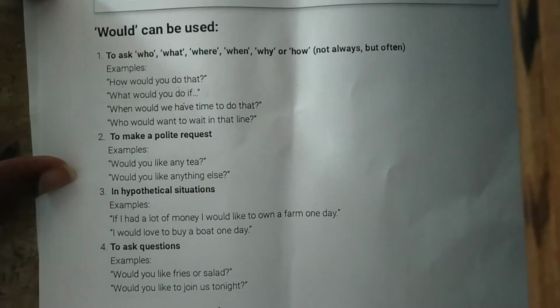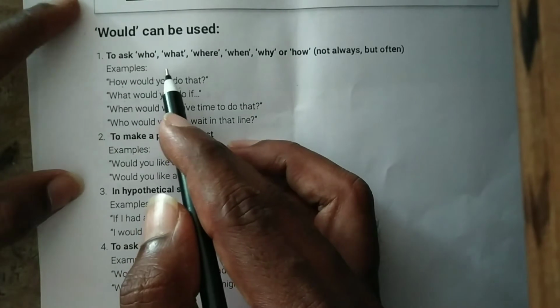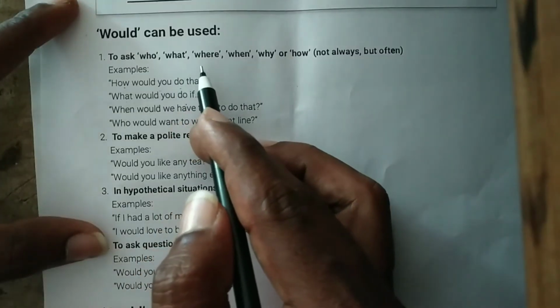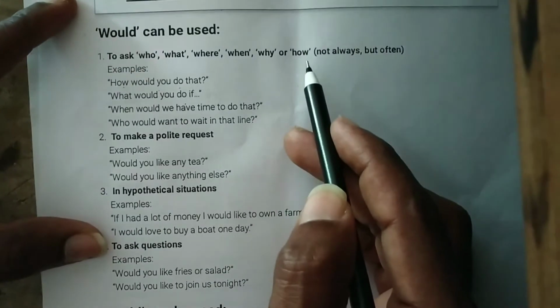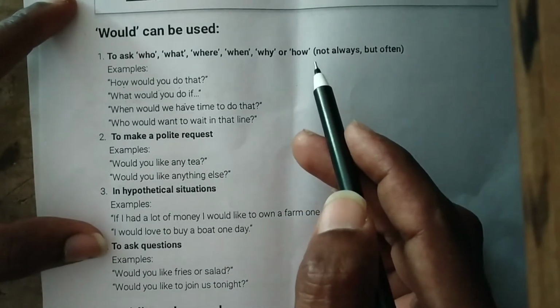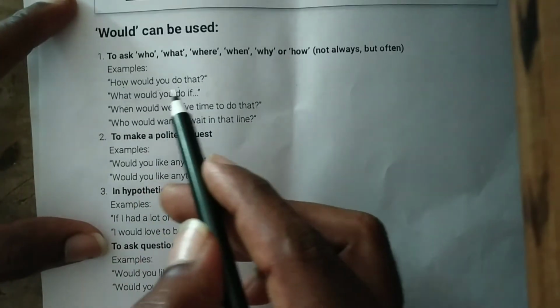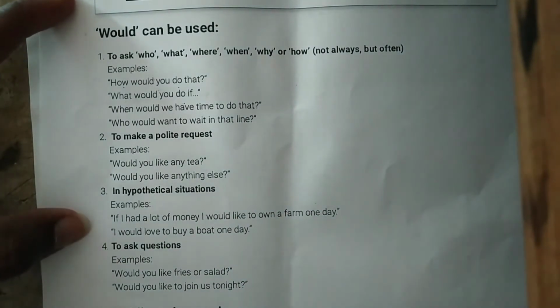Next one is would. So would is the past form of will. Now would can be used to ask questions: who, what, where, when, why or how. Not always, but often we use these question words to ask questions with would.